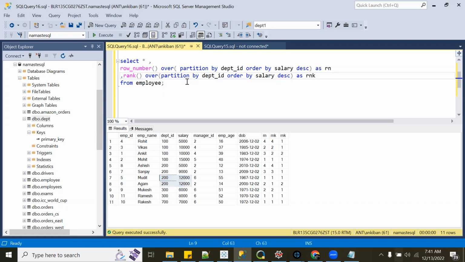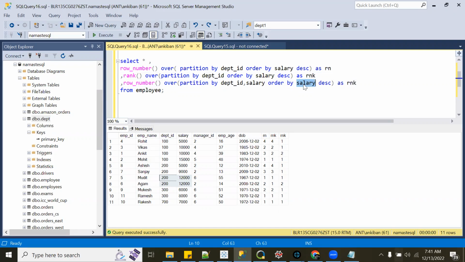Ankit, for this, if we have done the partition by two columns, department ID and salary, and we have given the order by salary in descending order. But in this case, we don't have a salary in descending order.